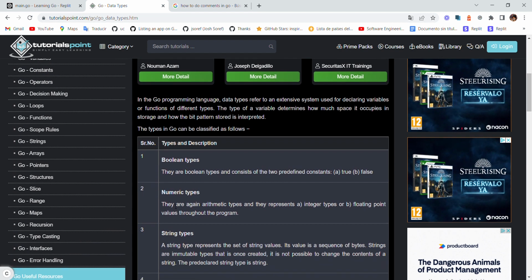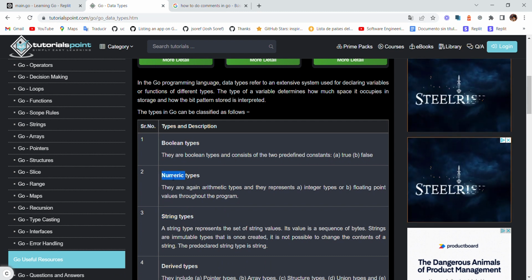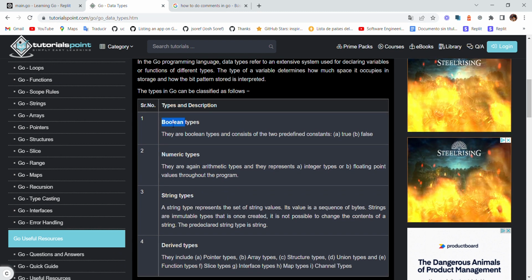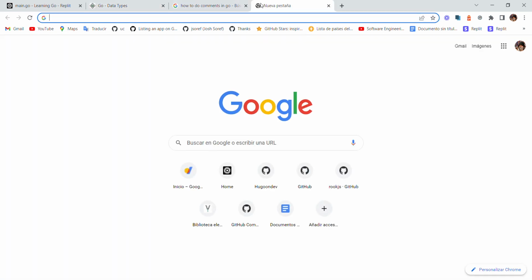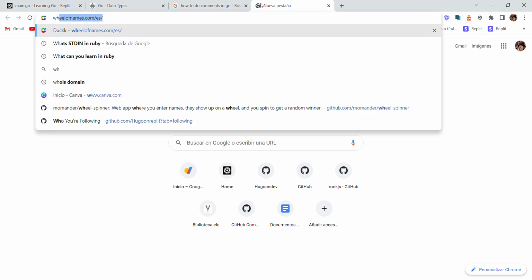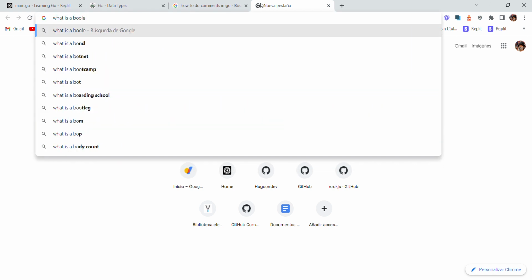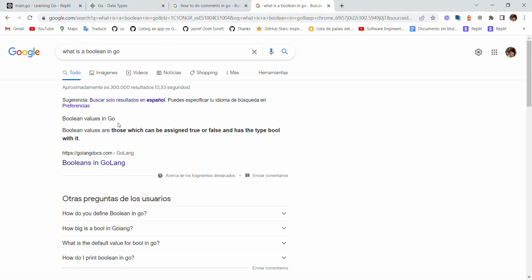Just things we already know: what are strings, what are numeric types, what are booleans. If you don't know what a boolean is, let's just search it up. If you don't know, do the same as me. What is a boolean? Those which can be assigned true or false. Boolean values are those that can be assigned as true or false. Alright, simple as that.